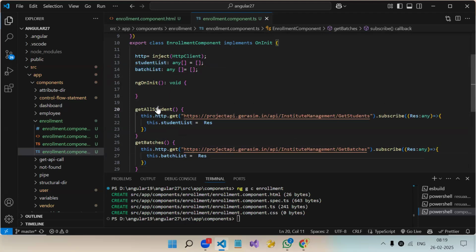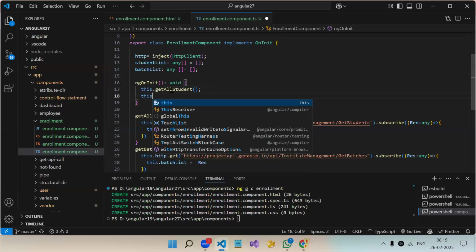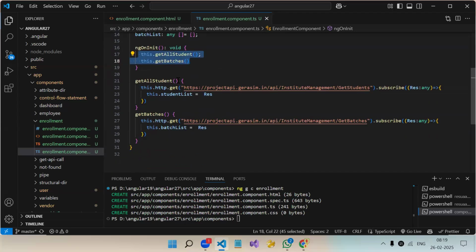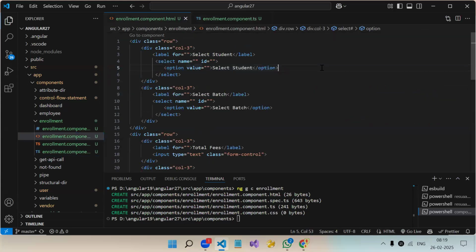And these two functions we will call on the page load. So by default, our data should be ready, na? So that it will be visible in the drop down. Okay. So now what will happen on the page load? We are calling these two functions. So we will call the API call, and whatever data we get from this API call, that we are storing over here. Now this variable, we will use it over here to iterate.